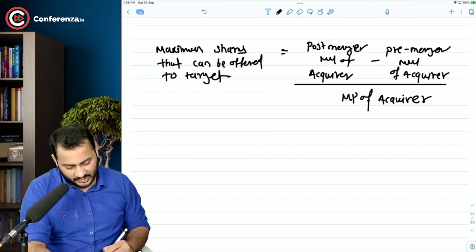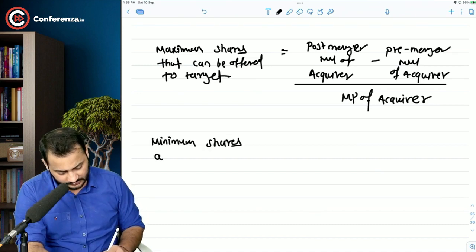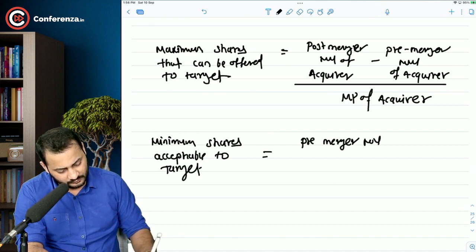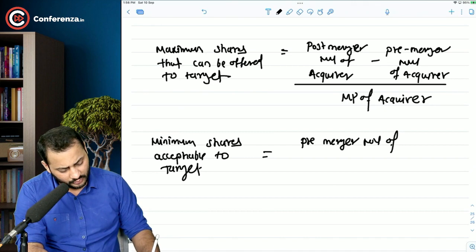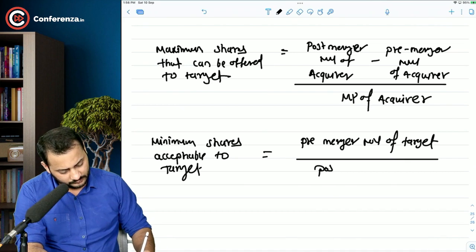And minimum shares acceptable to target company can be calculated as pre-merger market value of target divided by post-merger market price of acquirer.